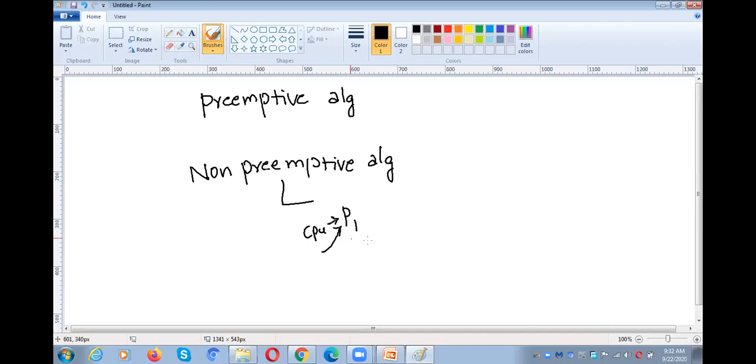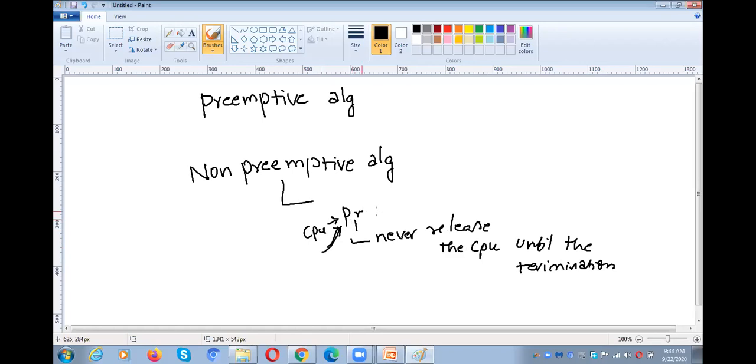That means P1 will never release the CPU until the termination. If you assign the CPU to one process, P1, the process will never release the CPU until the termination or IO wait.